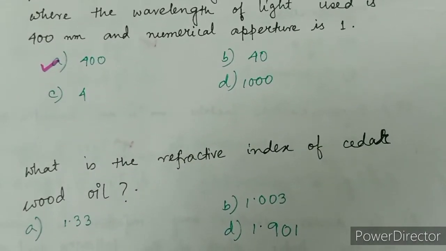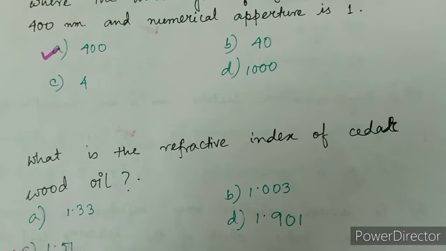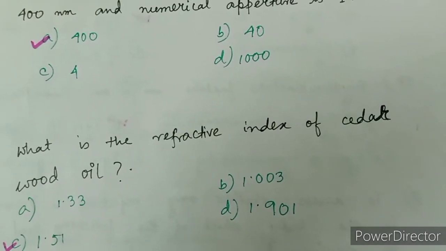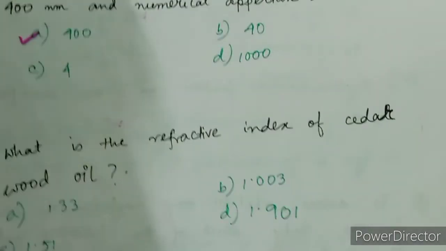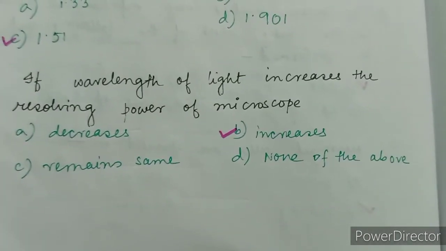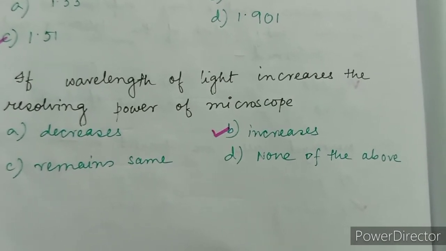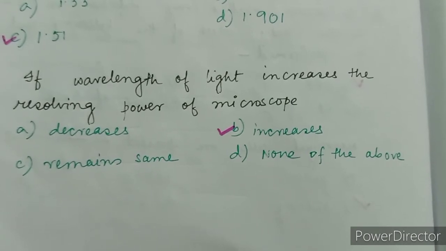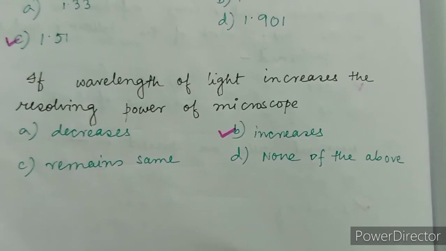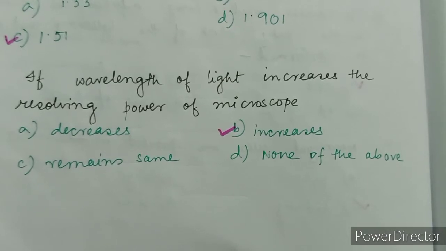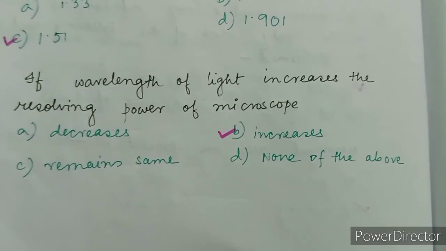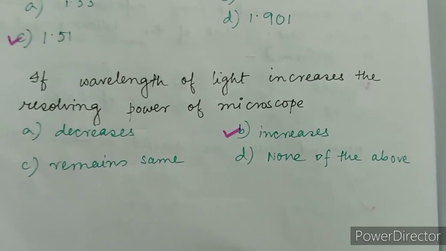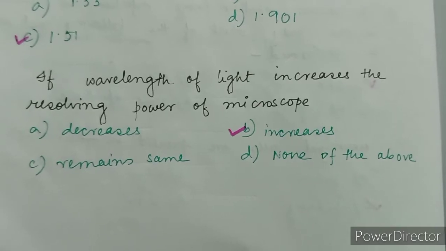What is the refractive index of cedar wood oil? The correct answer is option C, 1.51. If wavelength of light increases, the resolving power of microscope, correct answer is option B, increases, because resolving power is equal to wavelength by numerical aperture. So resolving power is directly proportional to wavelength of light. So if wavelength of light increases, then the resolving power will also increase.